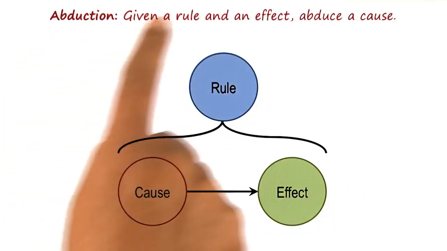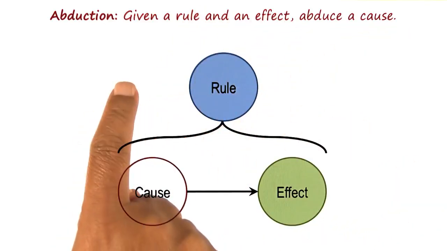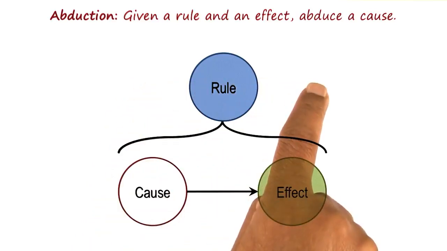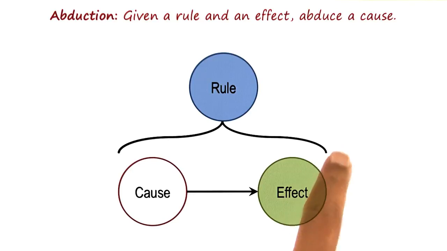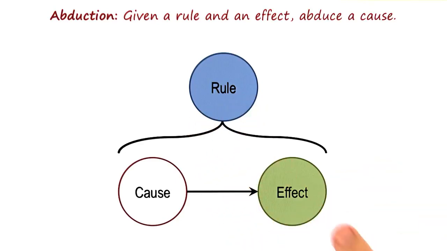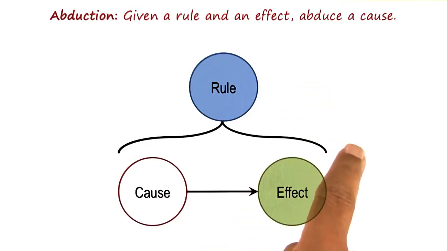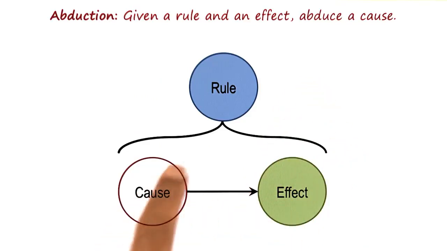In case of abduction, given a rule and an effect, we can abduce a cause. As an example, given the rule, if it is cloudy, then it rains, and the effect that it is raining, we can ask ourselves, is it cloudy? And once again with Bob and Joe, given our rule that Bob hates Joe, and given that we just arrived at a party and we see that Joe is here but not Bob, we might be able to abduce that Bob left when Joe arrived. Or given the rule, if flu, then fever, and the fact that Ashok has fever, we might be able to abduce that Ashok has flu. First of all, notice that we are back to diagnosis. Diagnosis is an instance of abduction. But notice several other properties.